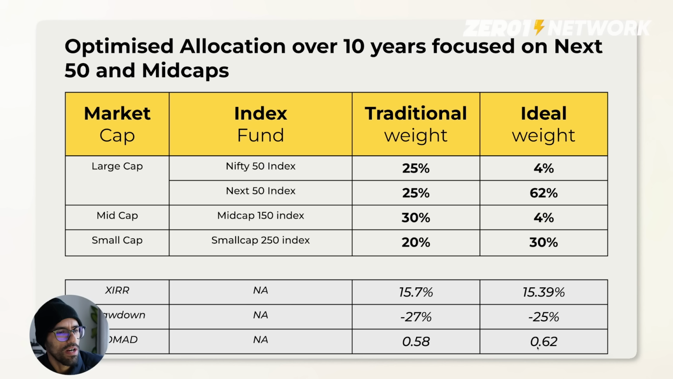The other interesting part to note here is that the XIRR is actually lower in the ideal weight compared to the traditional weight. But like I was saying earlier, the drawdown is also lower, and therefore the risk-adjusted return is actually slightly higher in the ideal weight.